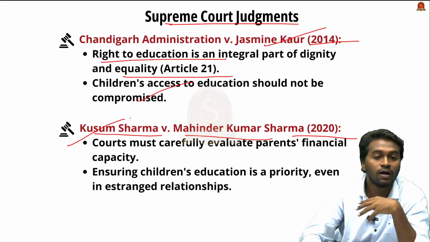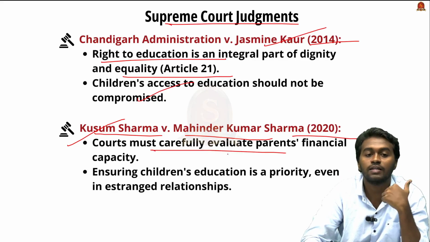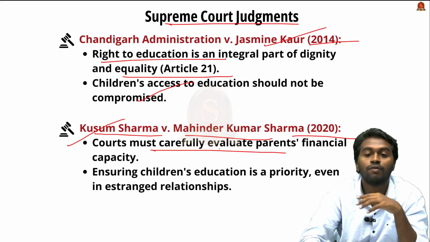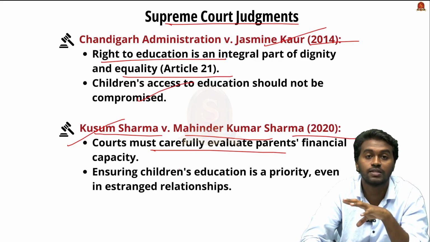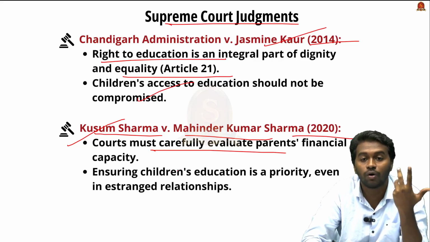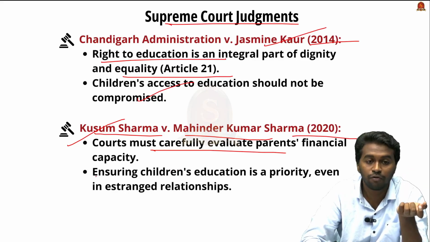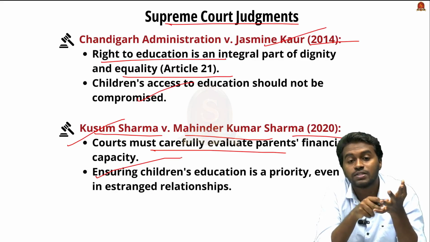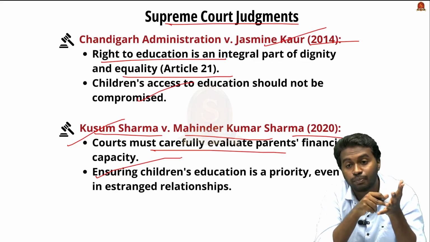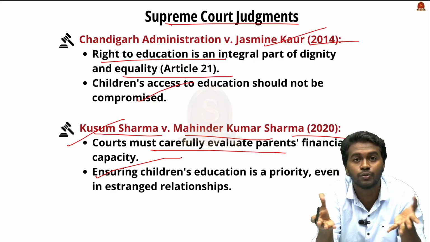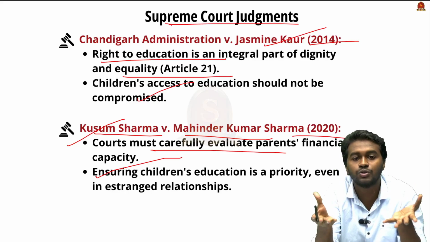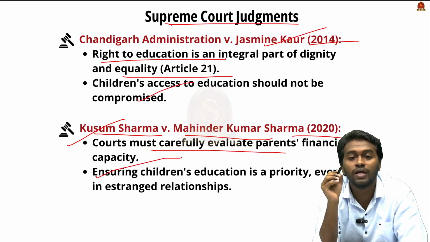And the Supreme Court held that the court must carefully evaluate the parents' financial capacity in matters related to matrimonial disputes or other family disputes. And therefore, in this case, the court also emphasized that the children's education is a priority. That means whatever the family dispute or whatever the issue, the children's needs should not be undermined.